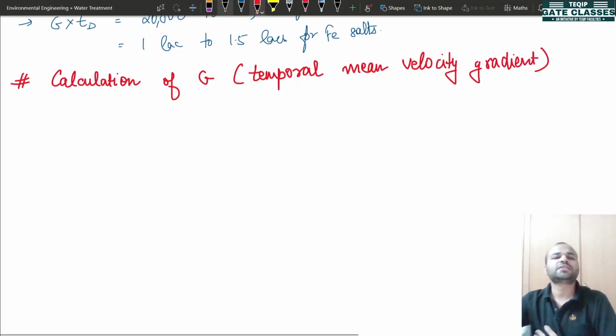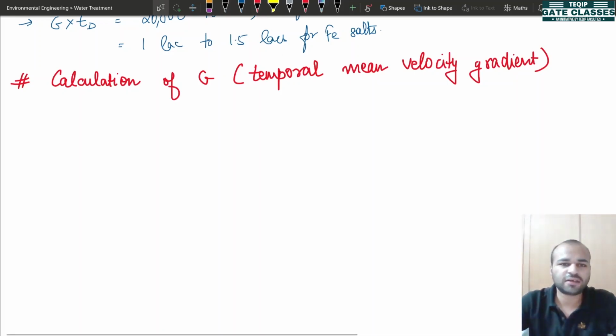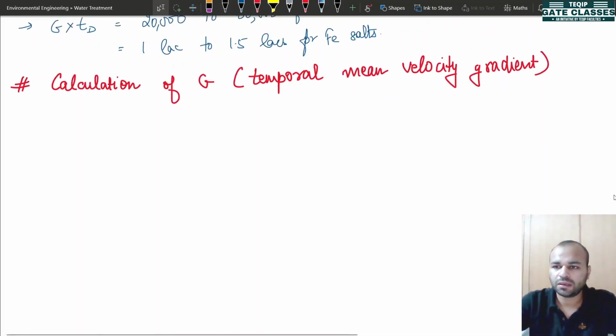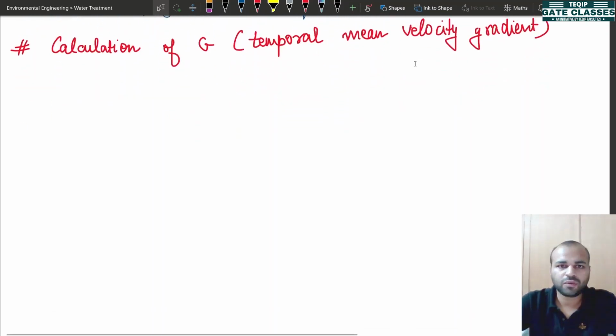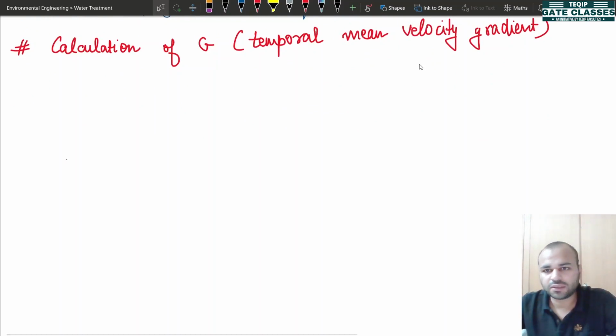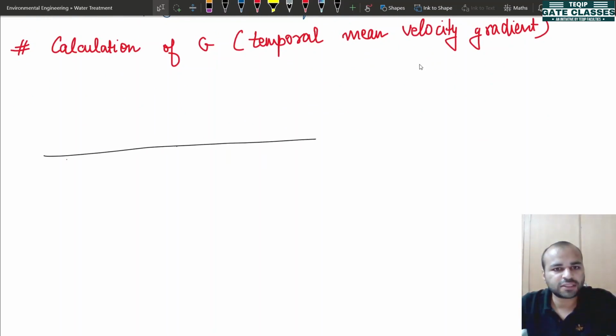Now I'll be using some basic concepts of physics that we have learned in our school time. Okay. Now draw this diagram. This is our rotor shaft.